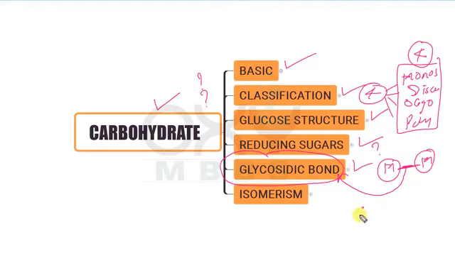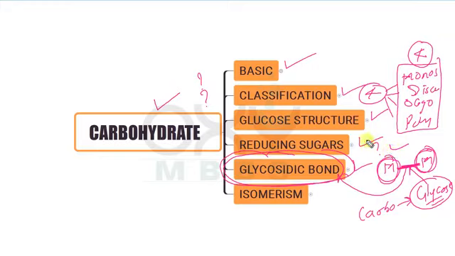Because the carbohydrates are also called the glycose, and as this is the bond that is present in the carbohydrates, that is why it is called the glycosidic bond. The bond that will be present within the carbohydrates, within the glycose, will obviously be called the glycosidic bond.